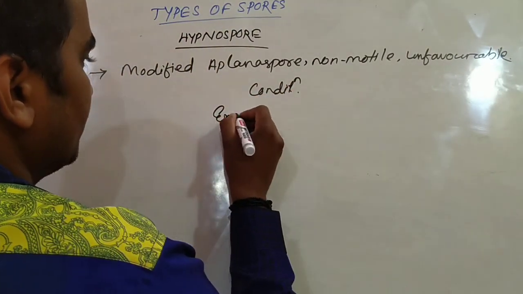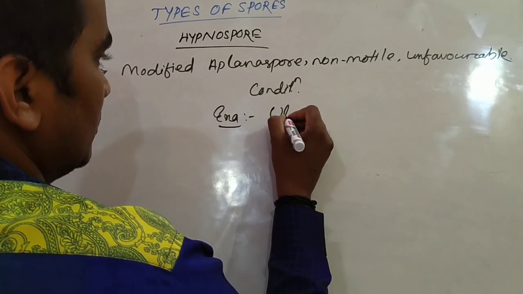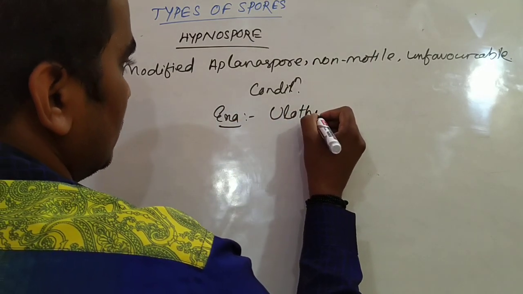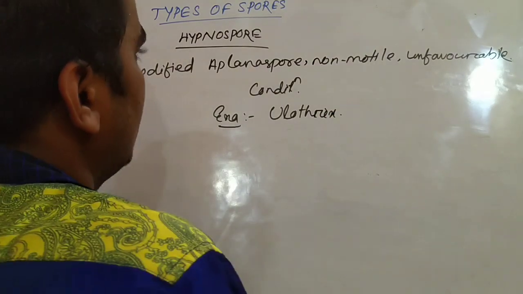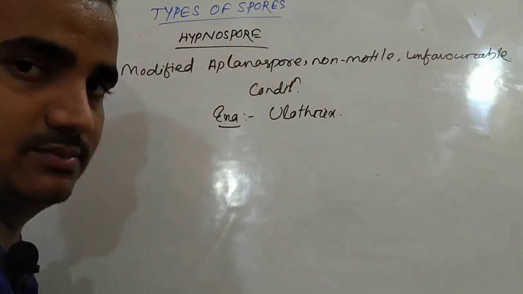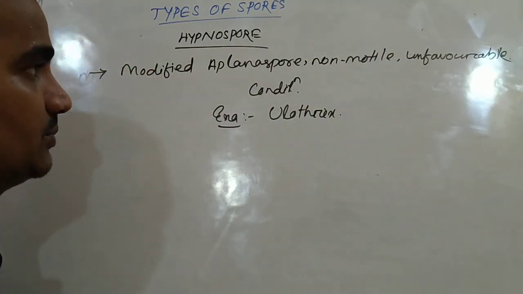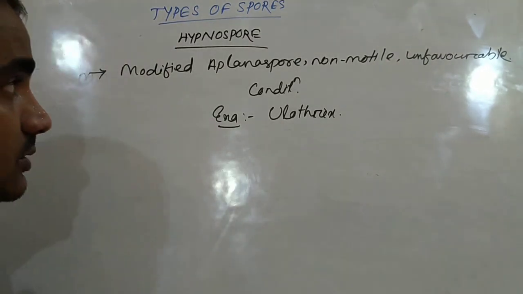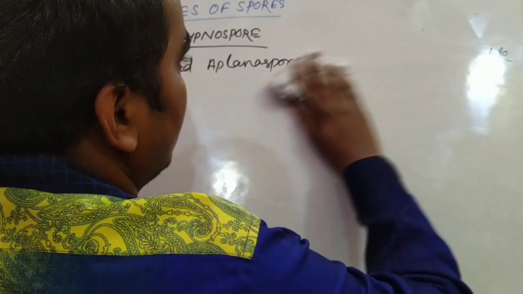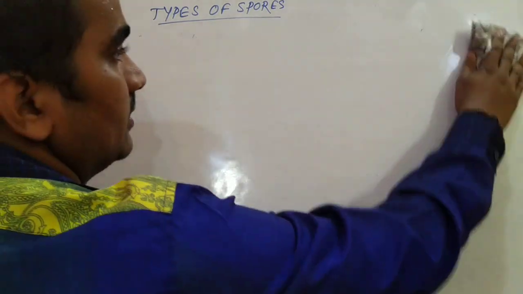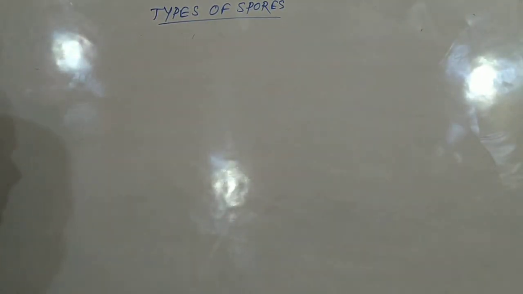The example organism which produces hypnospores is Ulothrix. Okay, so this is hypnospore. So next our spore is sporangiospores.